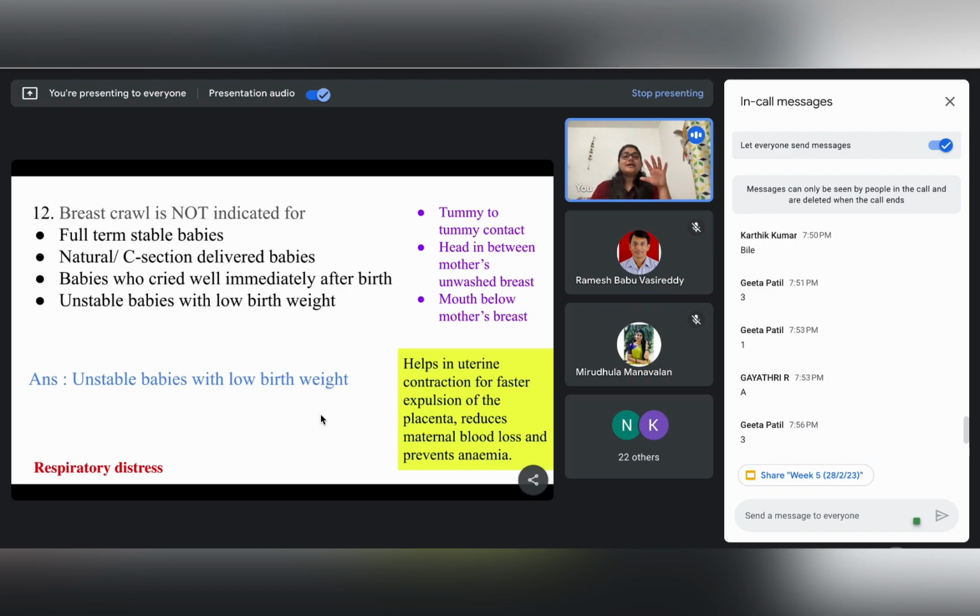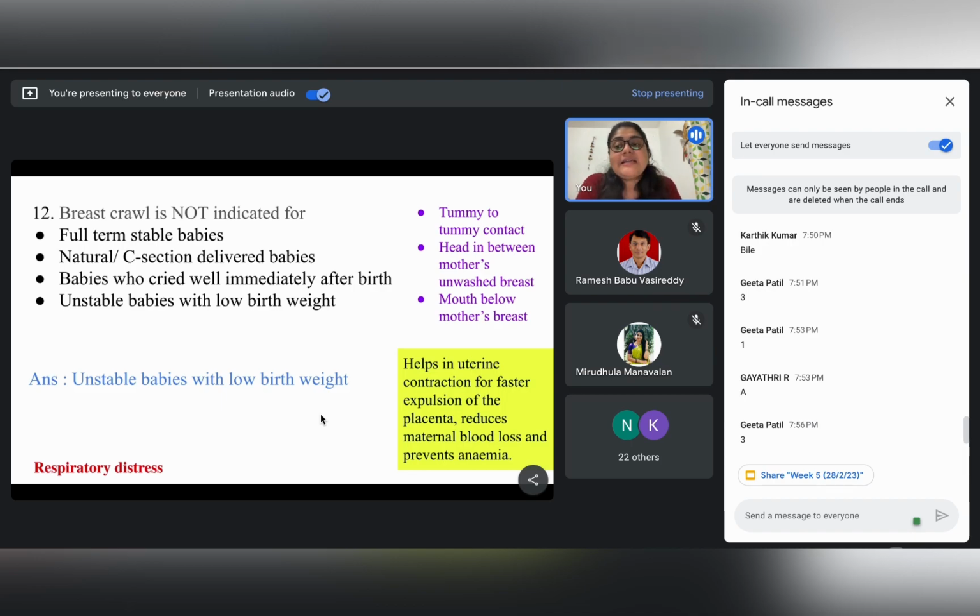So, whenever we are considering the proper position of a child in case of breast crawl, number one is the tummy to tummy contact. Number two, the head should be in between the two breasts of the mother. And number three, the mouth should be below the mother's breast.